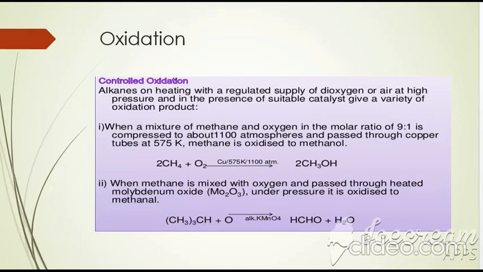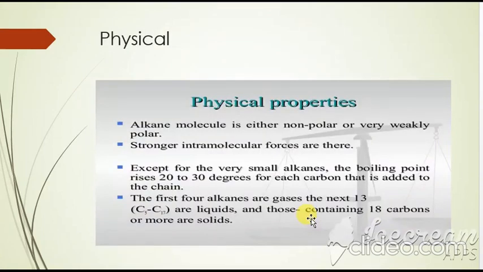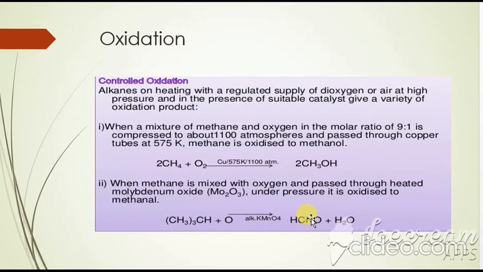For example, look at this picture. If methane reacts with oxygen in the presence of copper at a particular temperature and atmospheric pressure, this is called controlled oxidation, which results in the formation of methyl alcohol, ethyl alcohol and many other products, and with further oxidation, formic acid. All these useful products are formed by controlled oxidation. You can also call it catalytic oxidation, which results in the formation of many products. These are the main reactions I have discussed here.